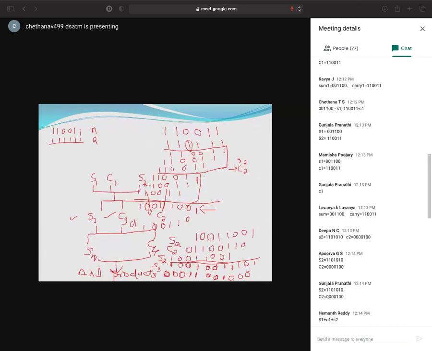No, fourth bit. S2, C2. Yeah, fourth bit, I would take from the fourth bit. Yes, I'm wrong. Correct, 100%. You should start from the fourth bit. 2, 3, 4. Yeah, I'm wrong. Fourth bit.